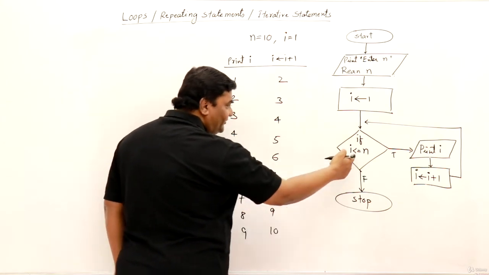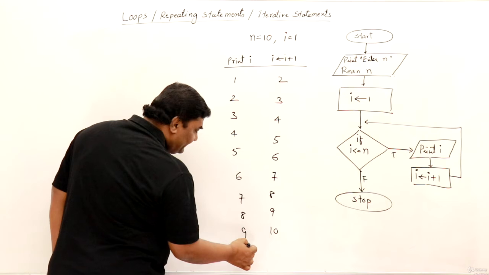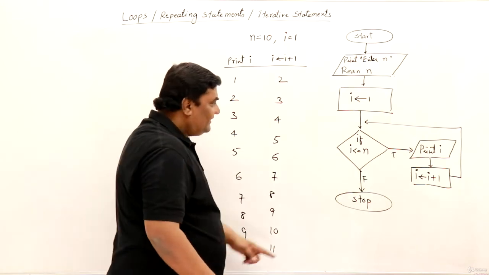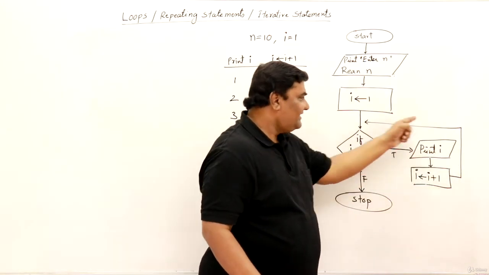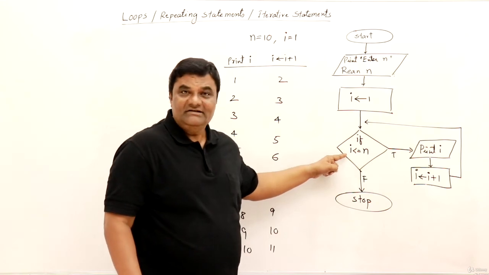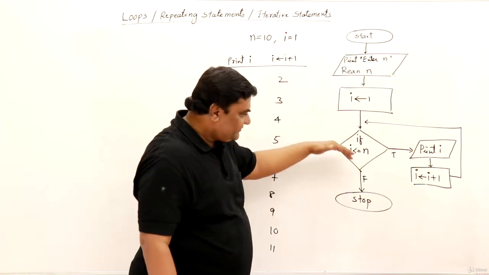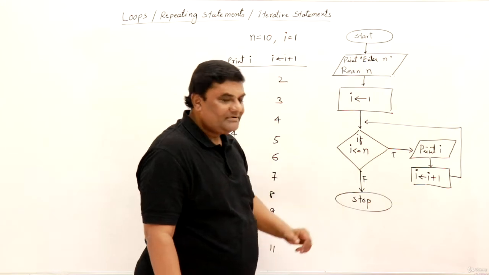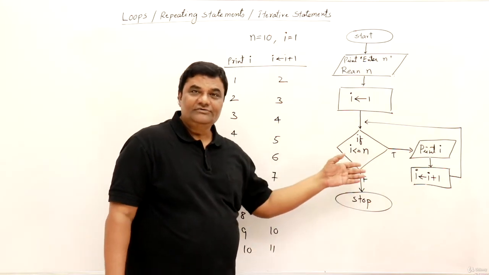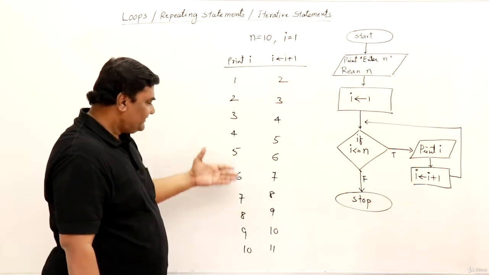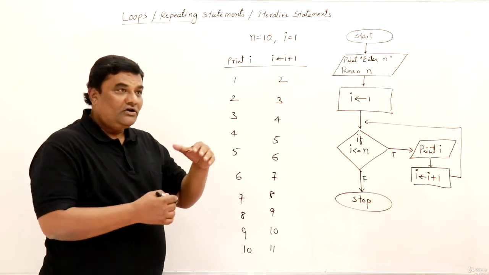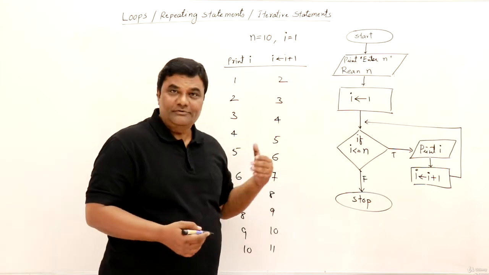10 is less than or equal to n. Yes, so print, then increment to 11. Now print 11. This time, I is less than or equal to 10? No, false. So stop. After this it will stop. So I have shown you the working of the flow chart. It's working like this. Now let us convert that flow chart into a program.